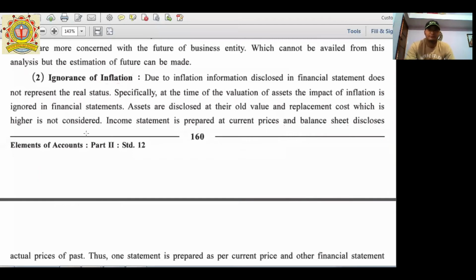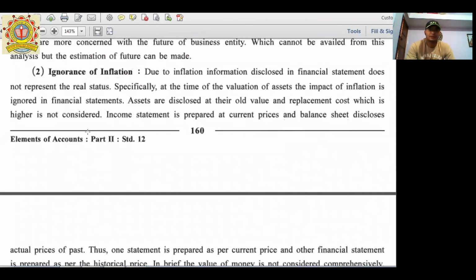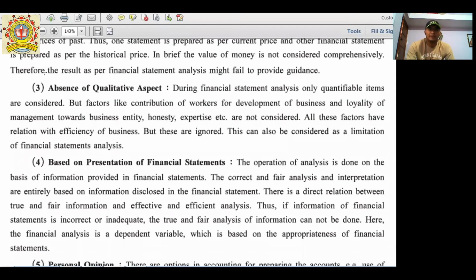Next one, absence of qualitative aspect. So what are the qualitative aspects? Loyalty of management, honesty or expertise of employees, due to which our company is very strong, but their contribution and efforts are not in the accounting system.